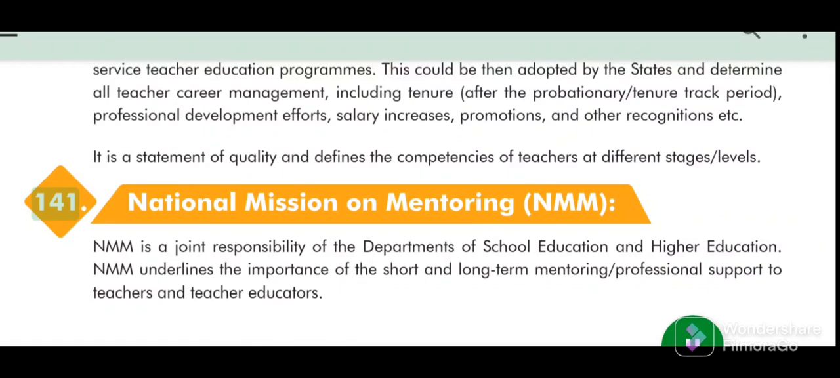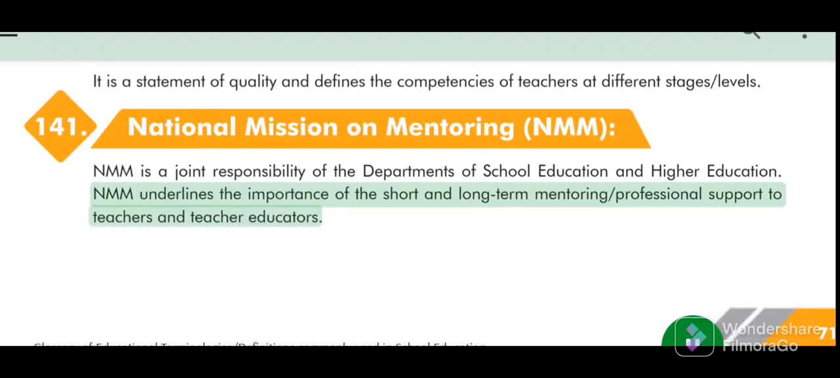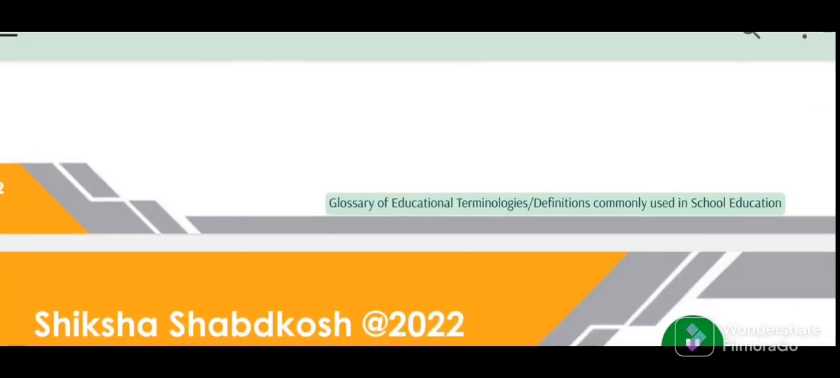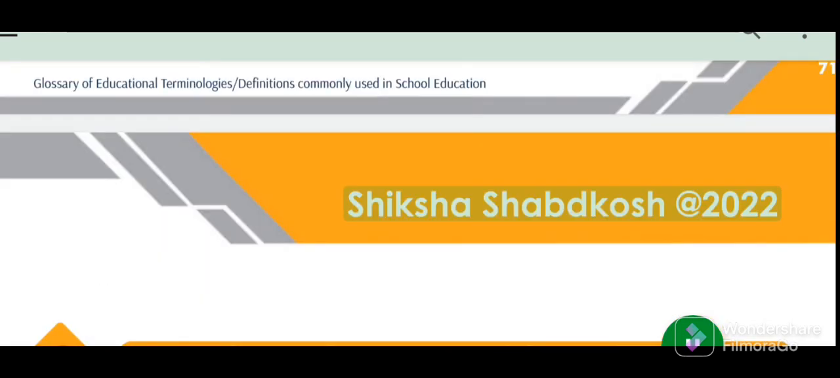141. National Mission on Mentoring (NMM). NMM is a joint responsibility of the Departments of School Education and Higher Education. NMM underlines the importance of short and long-term mentoring and professional support to teachers and teacher educators. Glossary of educational terminologies, definitions commonly used in school education. 72. Shiksha Shabdkosh 2022.